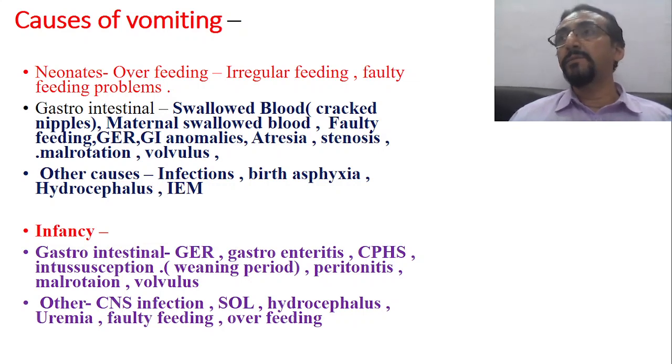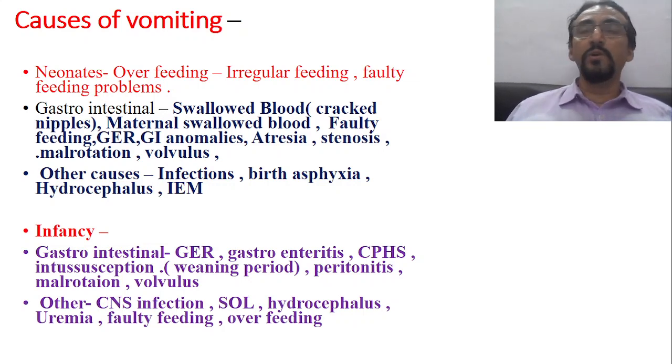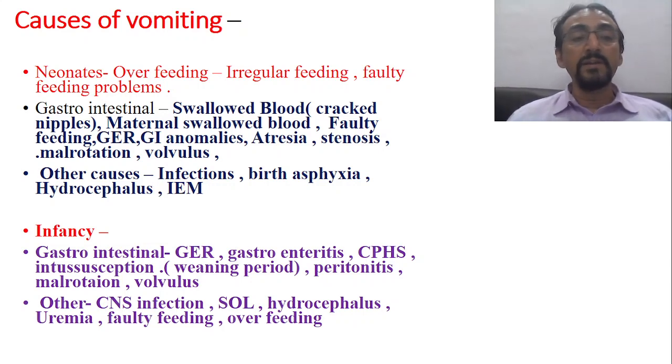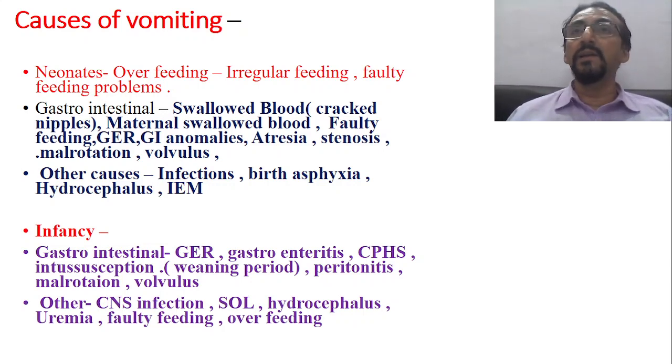But in infants, 1 month to 1 year, what are the most common causes of vomiting? In the infantile period, gastrointestinal causes like gastroesophageal reflux are the most common cause. Gastroesophageal reflux is the most common cause of vomiting in the infancy period also. Then comes faulty feeding habits, because in the infantile period, the baby is given exclusive mother's milk for 6 months. So definitely faulty feeding habits are one of the important causes.